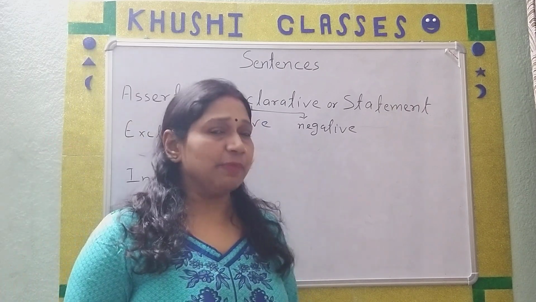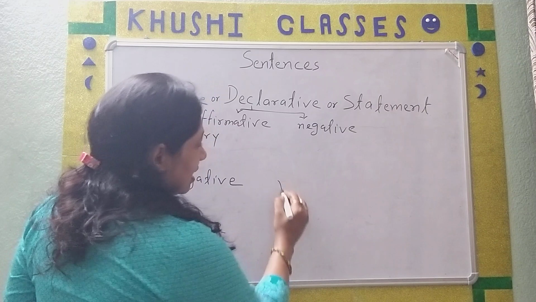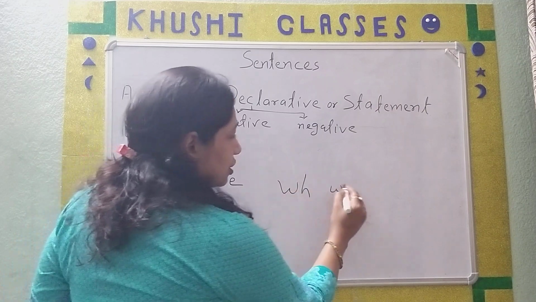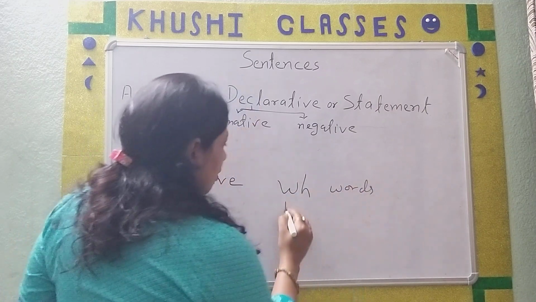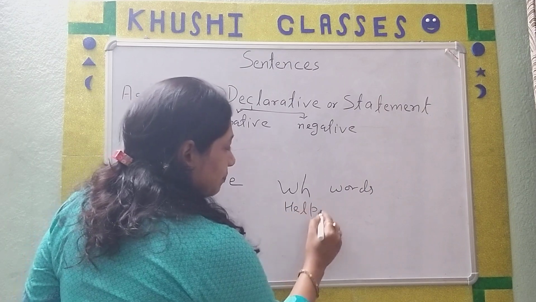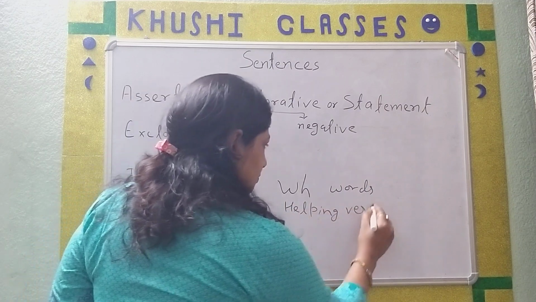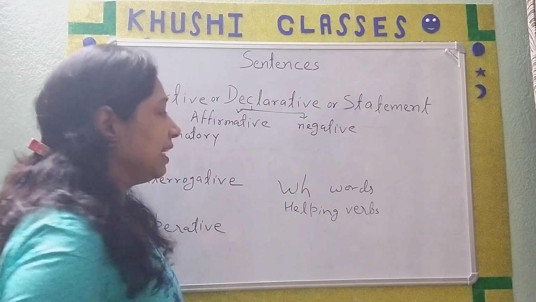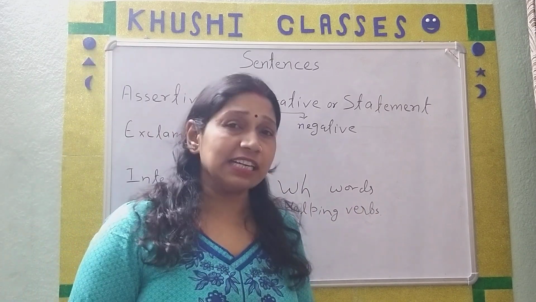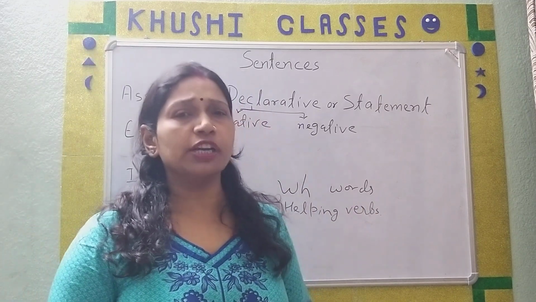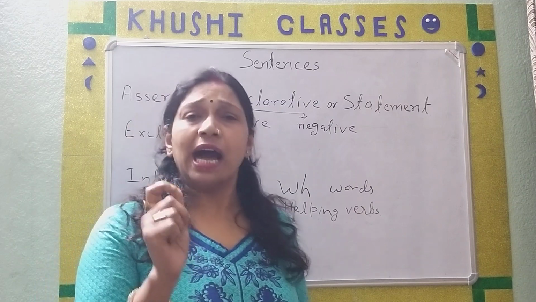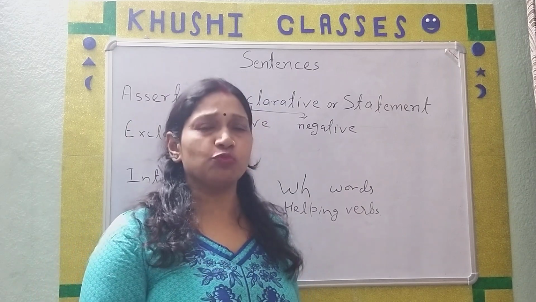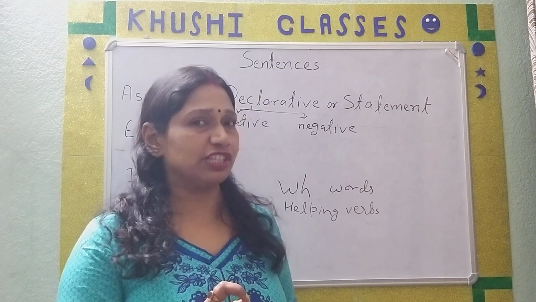Next one is interrogative. Interrogative sentences may be of two types. Either they start from WH words or with a helping verb. An interrogative sentence may start from a WH word like what, whom, etc. Only how is exceptional in WH words, but still it comes in the WH category.